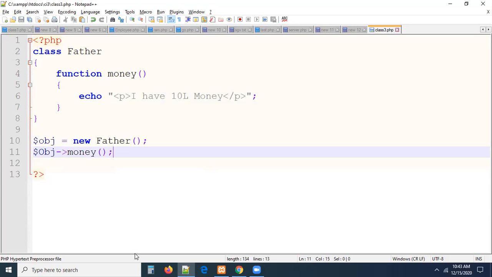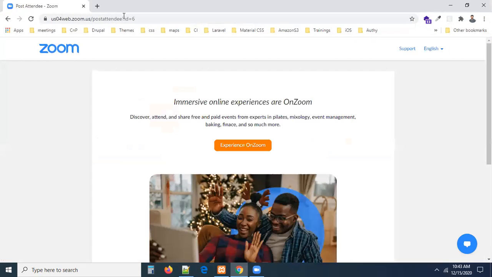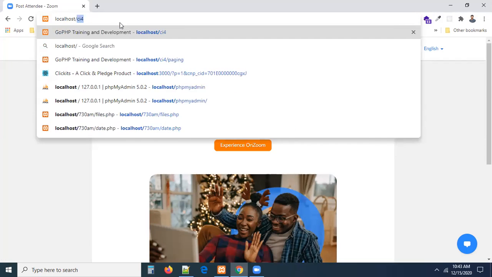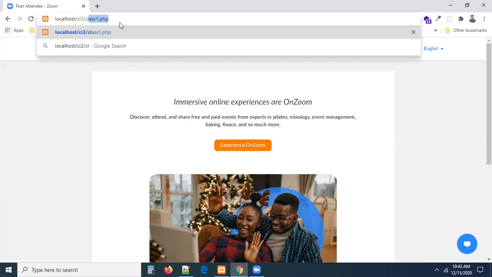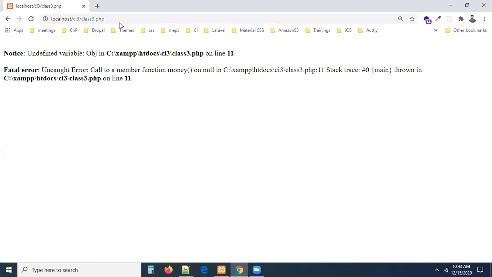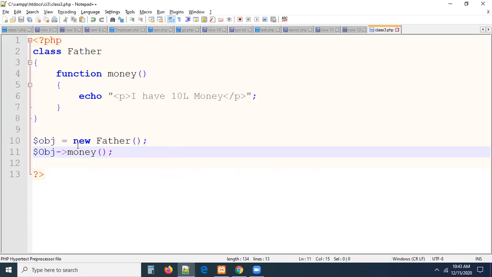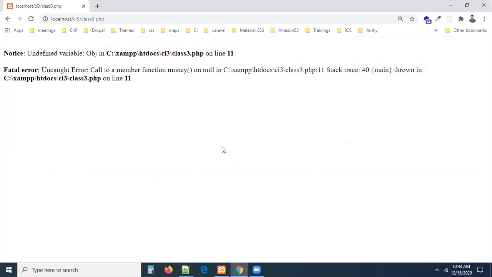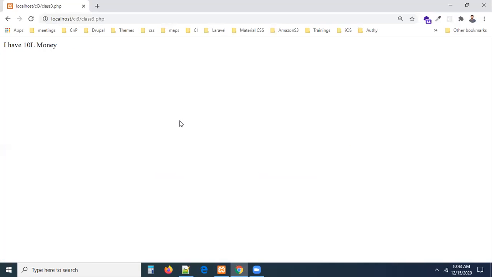Let me execute this, ci3 class3.php. Go to the browser, localhost slash ci3 slash class3.php is the file I'm going to execute. I have an error, undefined variable. Let me check this, because variables are case sensitive. This is small o, I used capital O. So let's use small obj. That is important. Variables are case sensitive. Refresh the page.